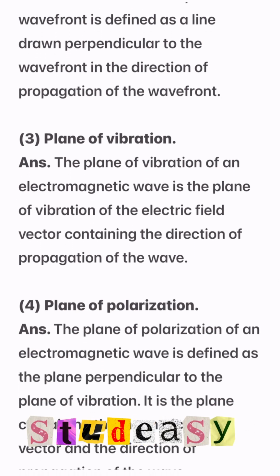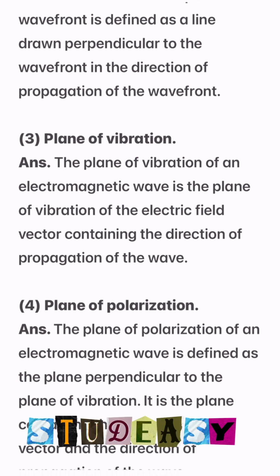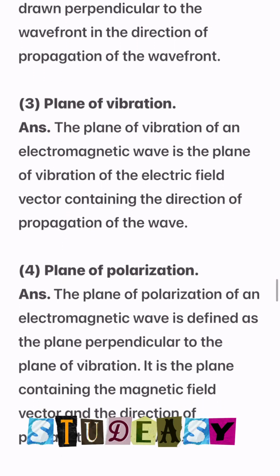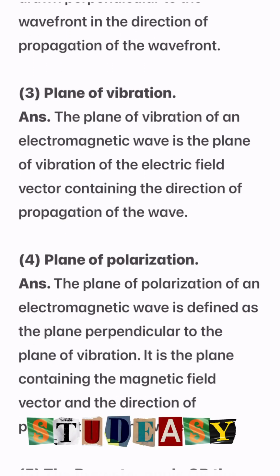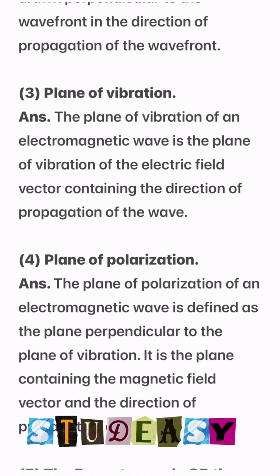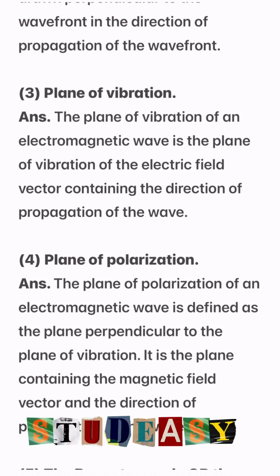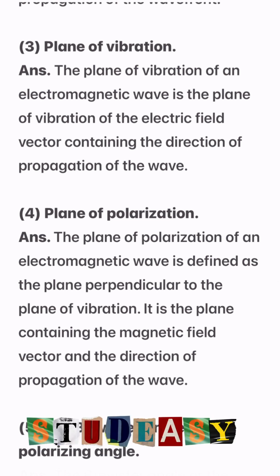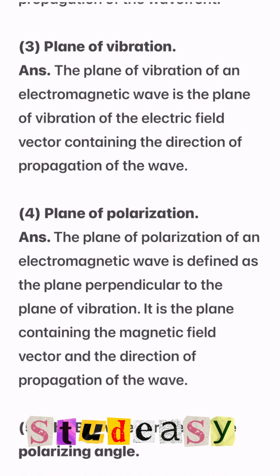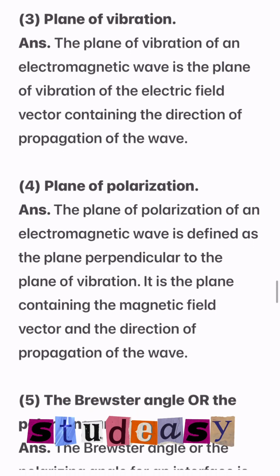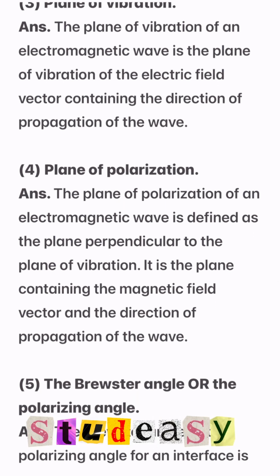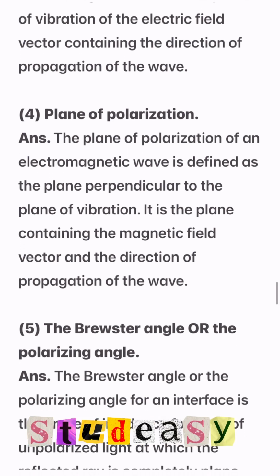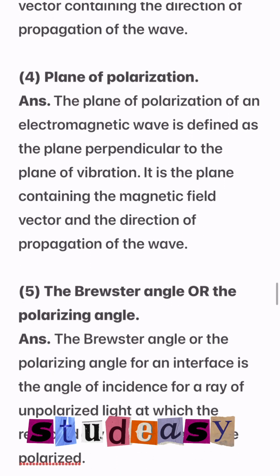Number 3, plane of vibration. The plane of vibration of an electromagnetic wave is the plane of vibration of the electric field vector containing the direction of propagation of the wave. Number 4, plane of polarization. The plane of polarization of an electromagnetic wave is defined as the plane perpendicular to the plane of vibration. It is the plane containing the magnetic field vector and the direction of propagation of the wave.